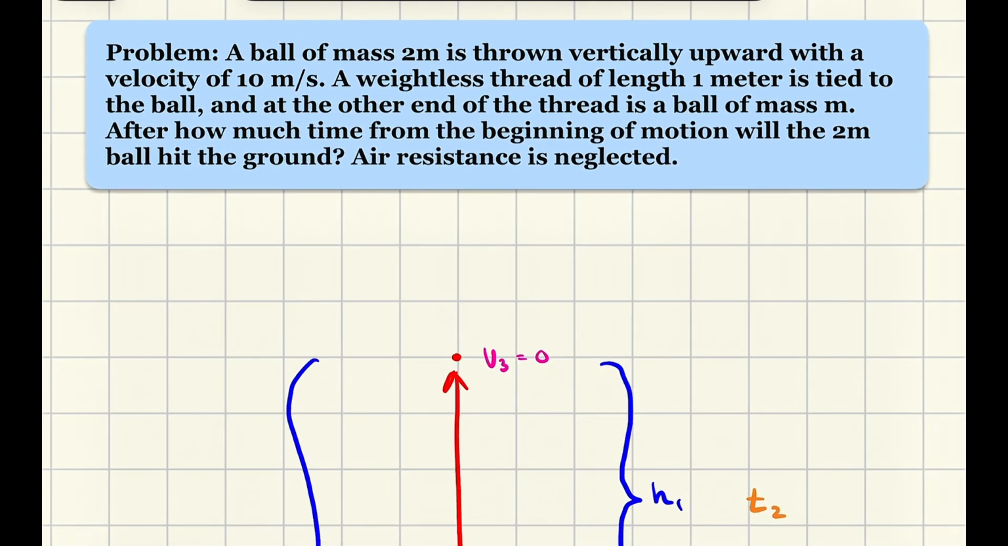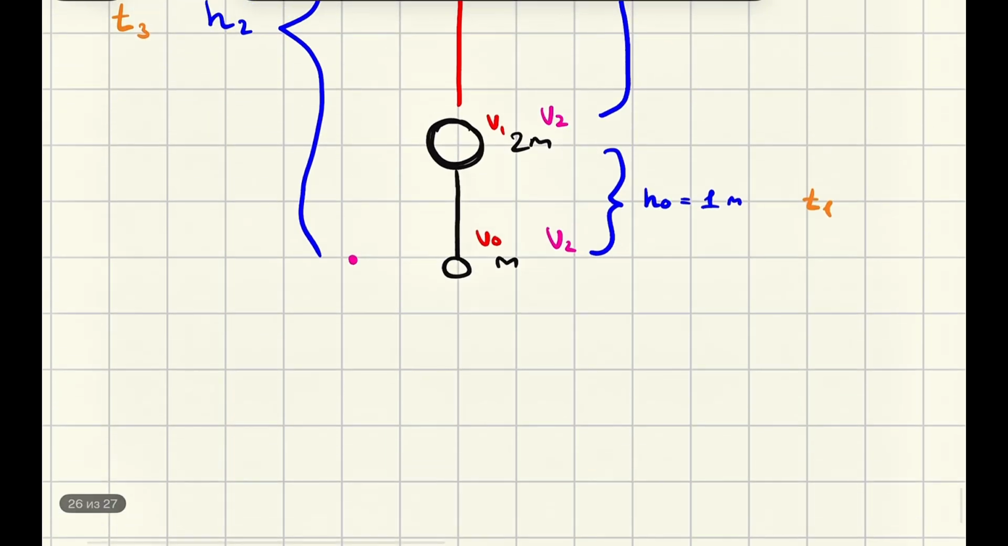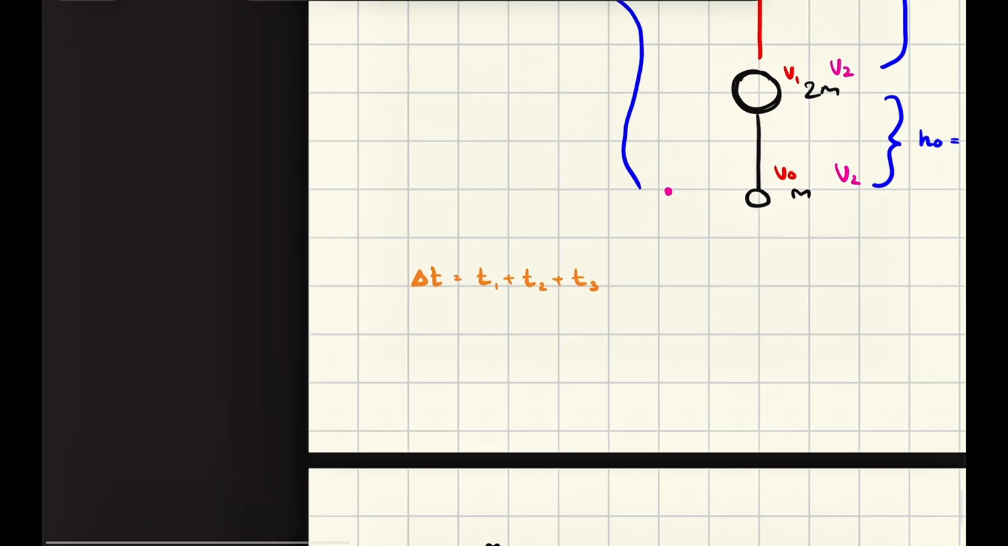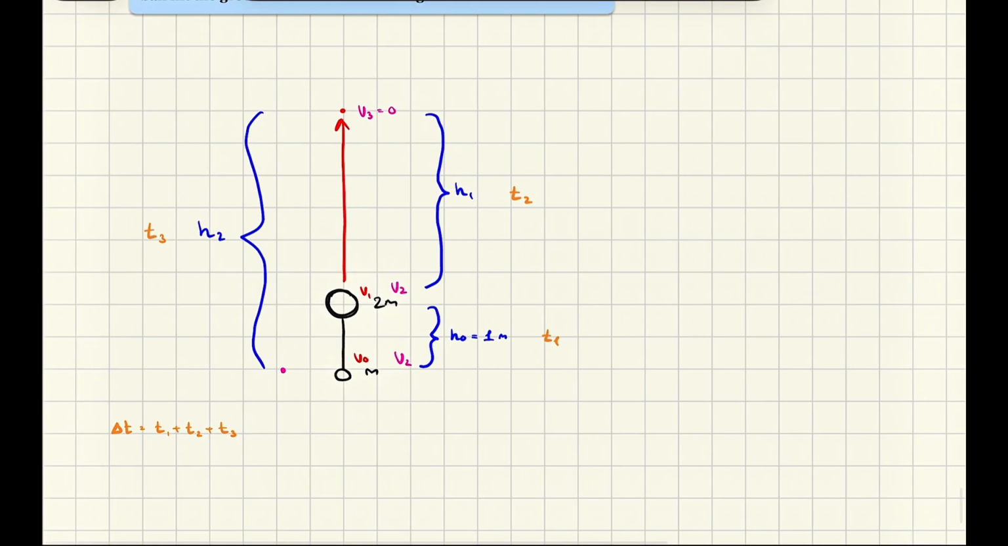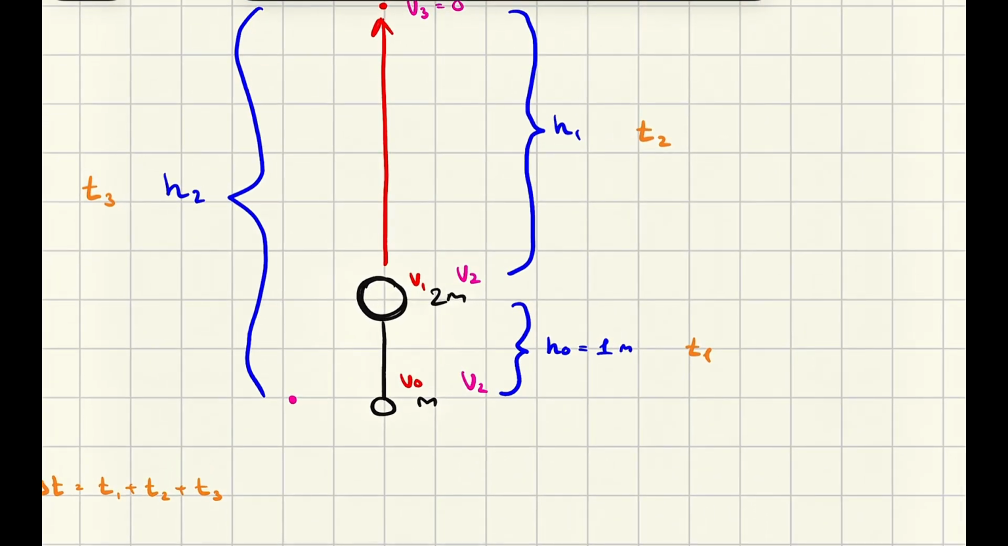So if we want to know, as it was said in the given, after how much time from beginning of motion will the 2m ball hit the ground? So the beginning is here, and the ending point is also here. And we need to note that the entire total time, yeah, let's call it delta t, it's time 1 plus time 2 plus time 3. Okay, yeah, good. I hope it's pretty much intuitive to you. I hope that you can understand it well.